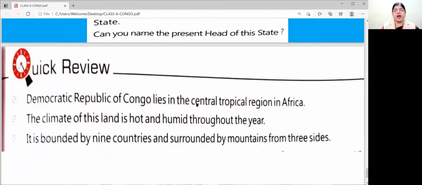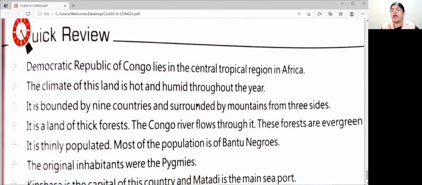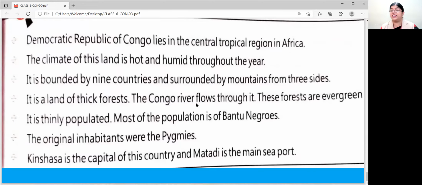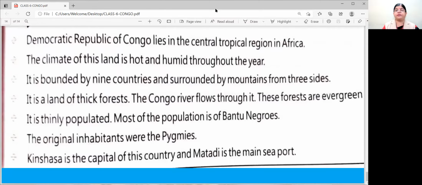Now we'll have a quick review fast. Democratic Republic of Congo lies in the central tropical region of Africa. Climate hot and humid, bounded by 9 countries and surrounded by mountains from 3 sides. Because it is bounded by countries, it is known as a landlocked country. It's the land of thick forests. Congo River flows through it. Forests are evergreen. It is thinly populated. Most of the population is of Bantu Negroes. The original inhabitants were the Pygmies. Kinshasa is the capital of the country, and Matadi is the main seaport.